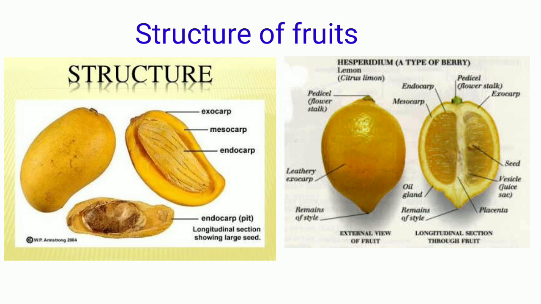Depending upon the distribution of this pericarp layer, there are different types of fruits, such as the mango, which is called a drupe, lemon, which is called a hesperidium, then pumpkin, cucumber, these are called pepo. So based on the distribution of the pericarp and the nature of the existence of these pericarp layers, that is epicarp, mesocarp and endocarp, there are different kinds of fruits that we can see.